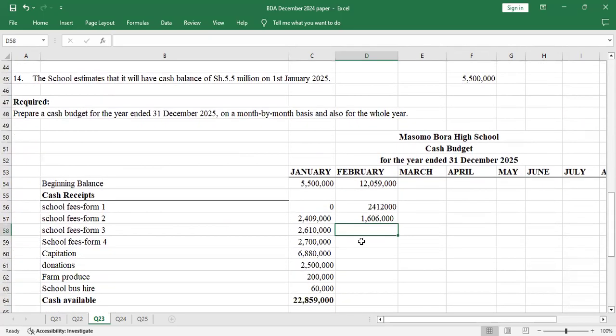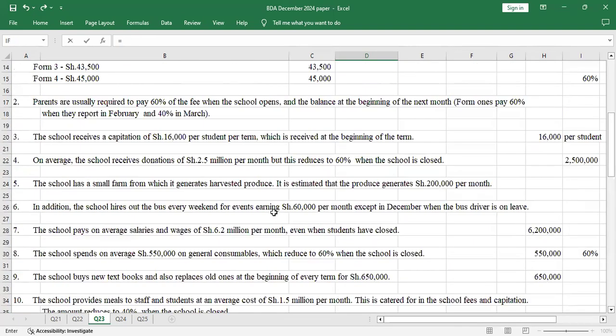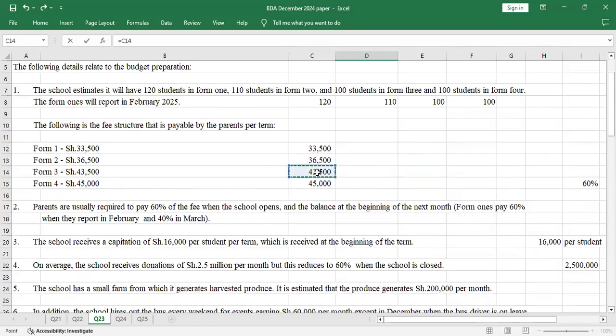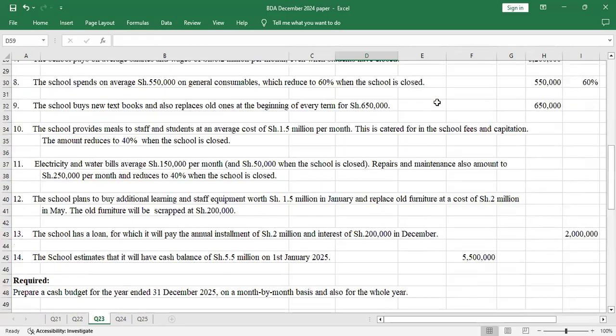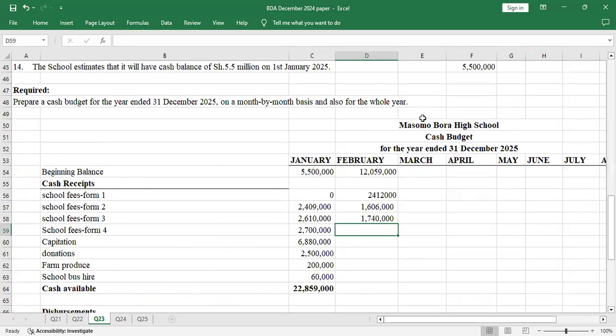The same applies to Form 3: the fee for Form 3 was 43,500, multiplied by the number of students, which was 100, then by 40%. Then Form 4, you do the same.